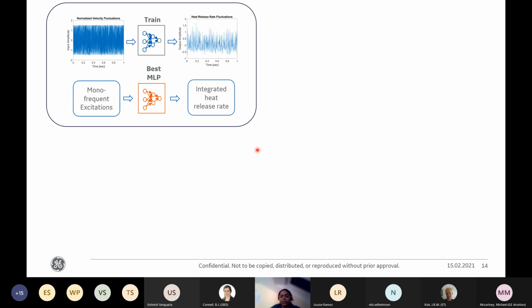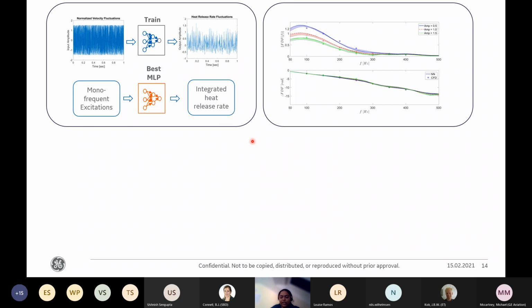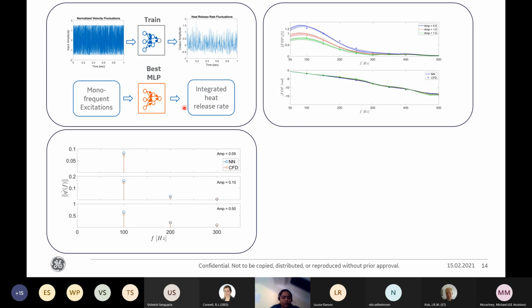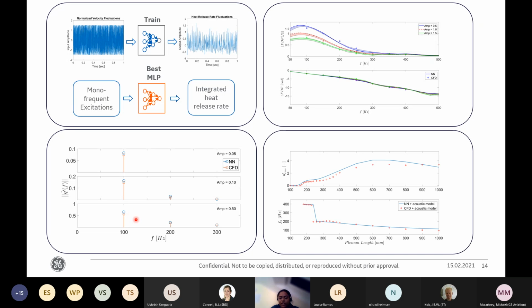So in conclusion, multi-layer perceptrons with different numbers of hidden layers and variable neurons were explored to model the nonlinear flame response of a Bunsen type flame. The neural network model showcased the ability to learn the FTF for the laminar premixed flame, and it uses only one CFD simulation for the training. Also, it is able to capture the response at the higher harmonics. And when we couple it with the acoustic network model, we are able to get the limit cycle amplitude, as well as shape and frequency contents, compared to the hybrid CFD lower order model.